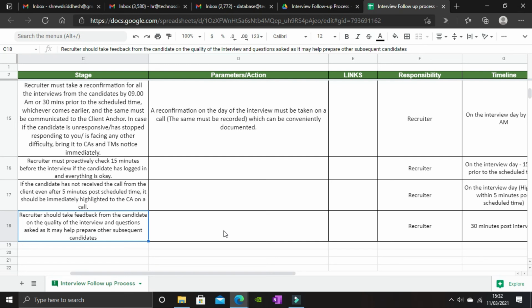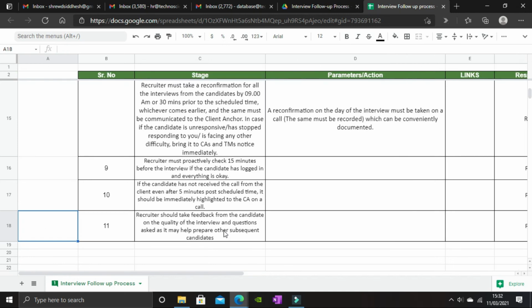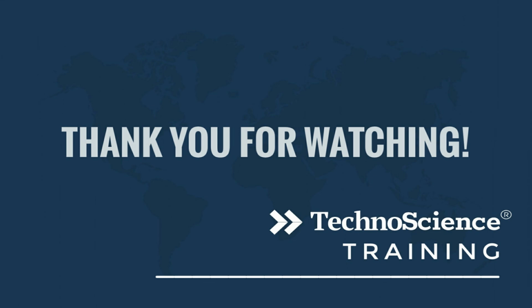We wrap it up with that. I hope you all have understood this simple process, and most importantly its importance, and how it helps us manage all our interviews effortlessly. You will know more once you start working and following this process. You will understand its nuances once you get hands-on experience, a practical approach of following this process, following up with the candidates, adding the data to the tracker, communicating with the internal stakeholders, communicating with the client anchors and team managers. So thank you, and I will see you in the next video.